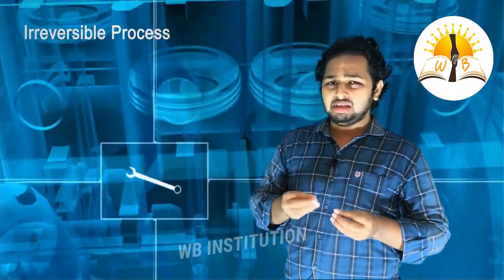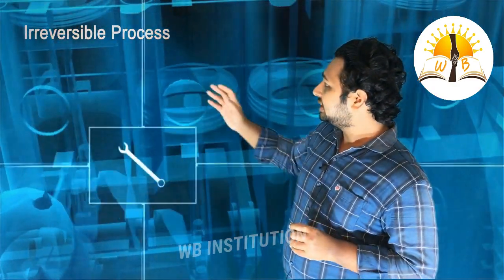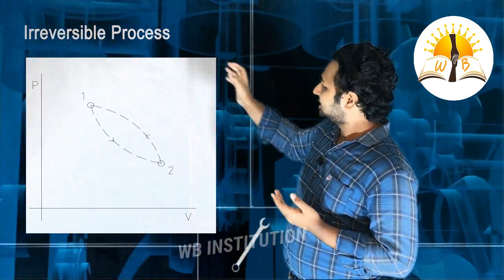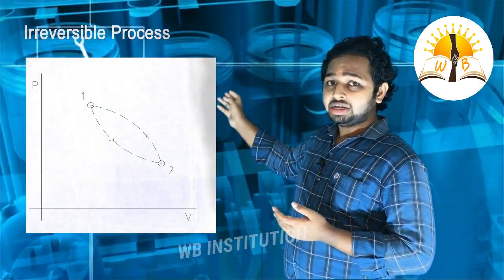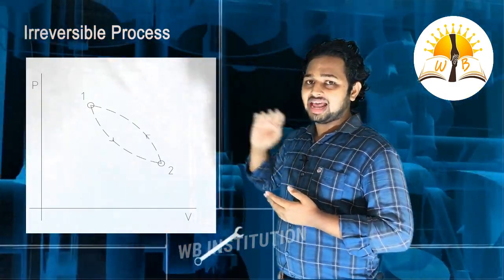And the next one is the irreversible process. In an irreversible process, no system or no path is meant to be in thermodynamic equilibrium. Some of the points, a few, may be in thermodynamic equilibrium, but not all. If we consider the same PV diagram from state 1 to state 2, the process happens, but it is not in thermodynamic equilibrium. So it also follows 4 characteristics.